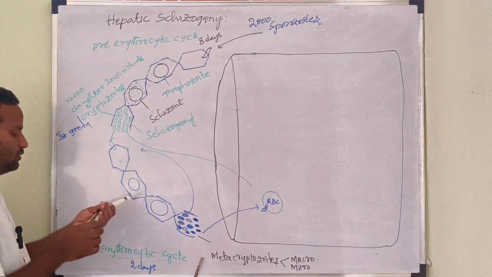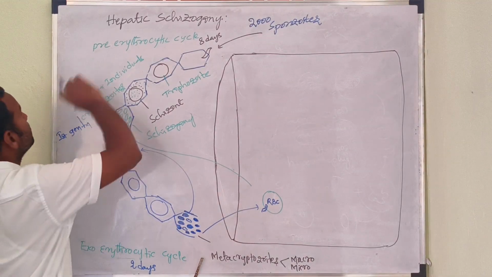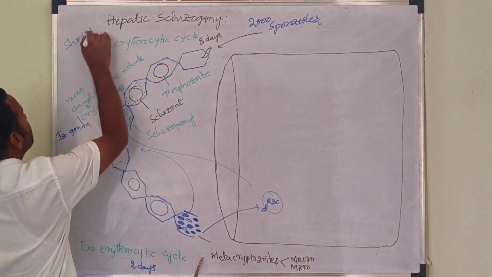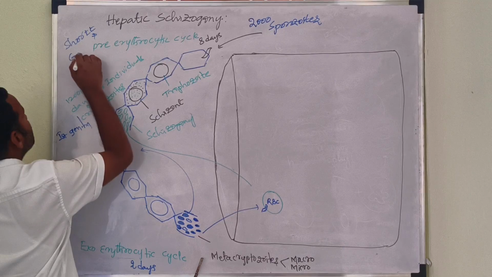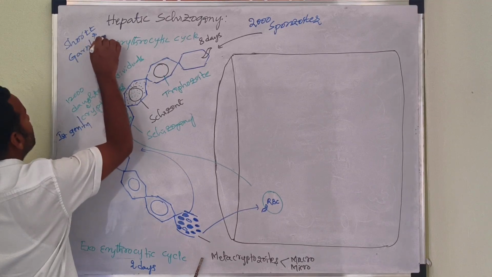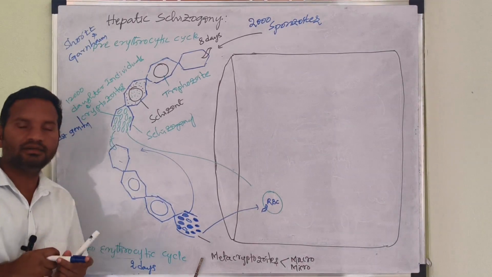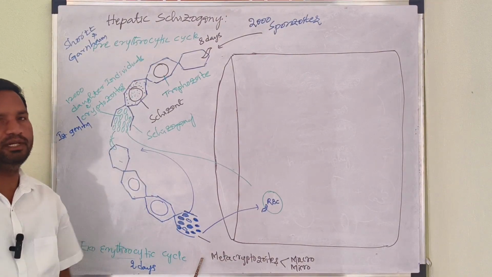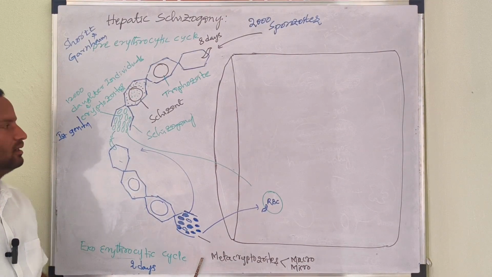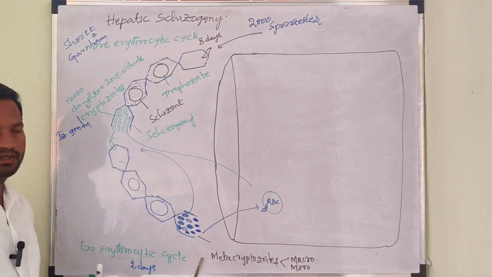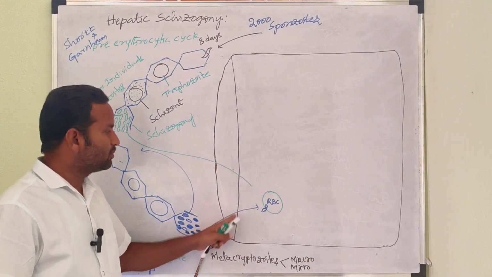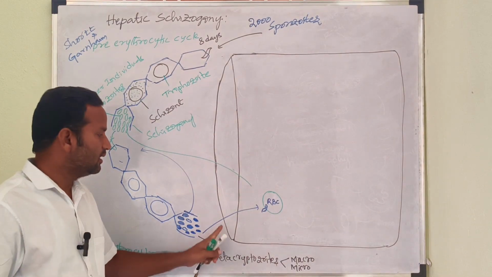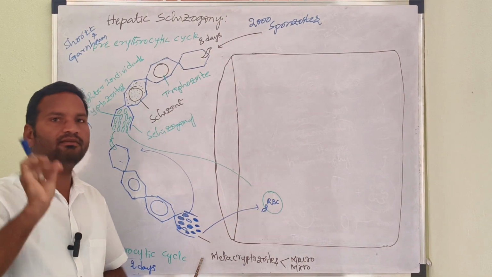The hepatic schizogony was discovered by the scientists Short and Garnham in humans. Now the cryptozoites enter the erythrocytic cycle. Here, a small interval or period is also there.